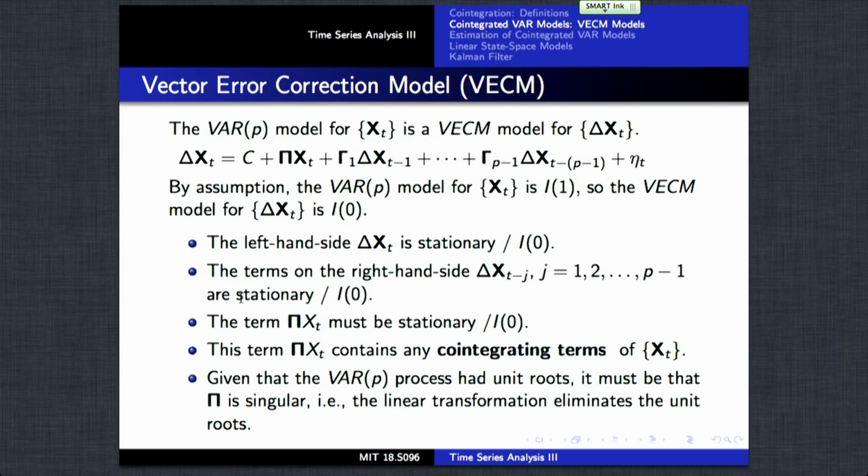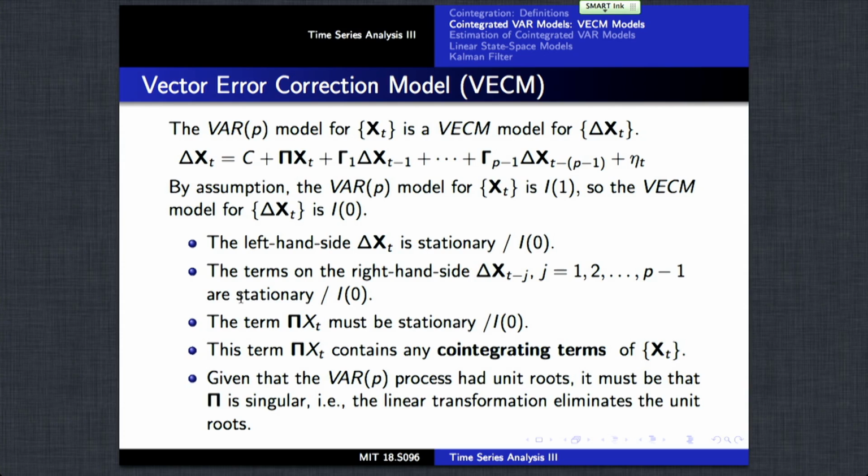When we look at this expression for the model, it expresses the stochastic process model for the difference series. This difference series is stationary. We've eliminated the non-stationarity in the process. So that means the right-hand side has to be stationary as well.